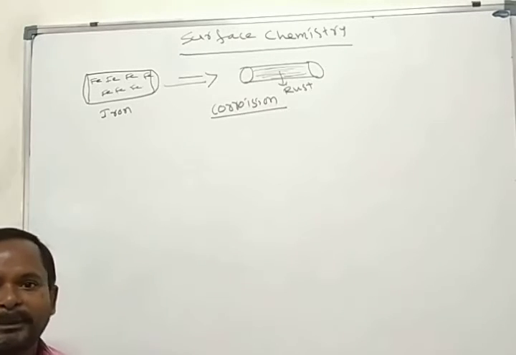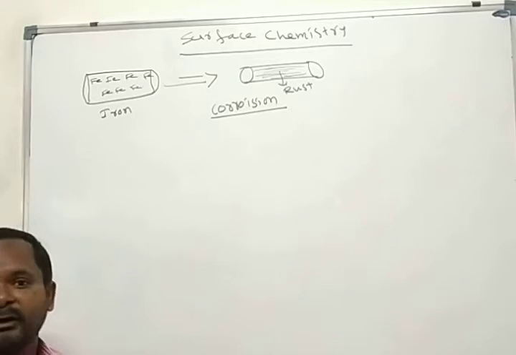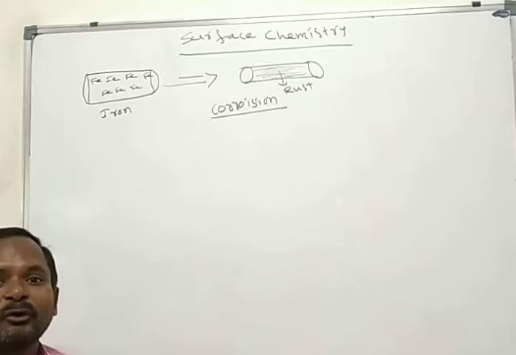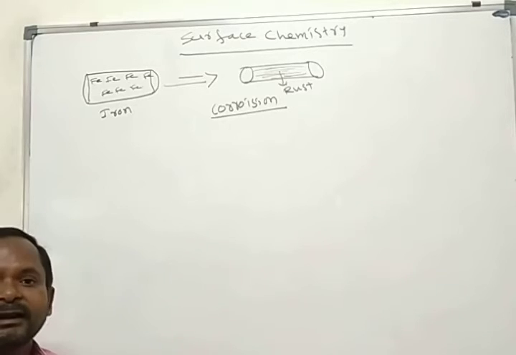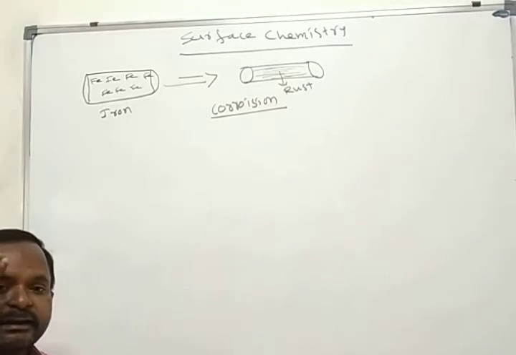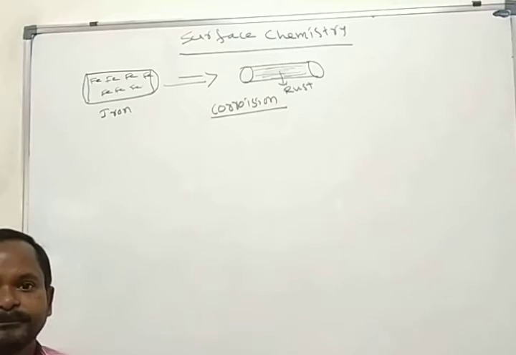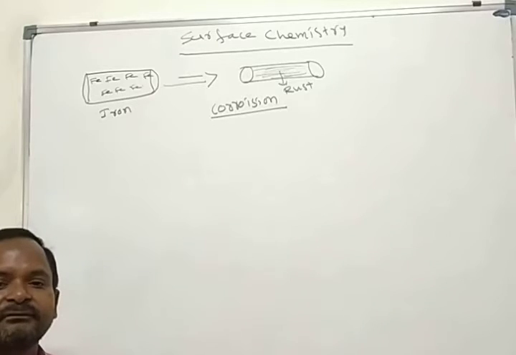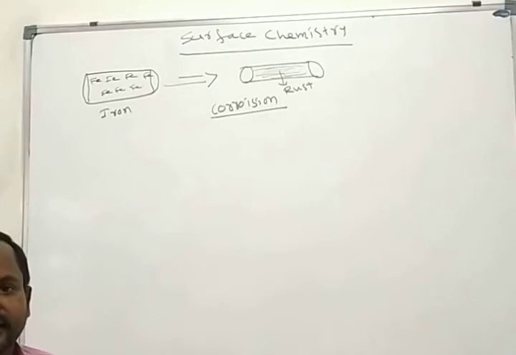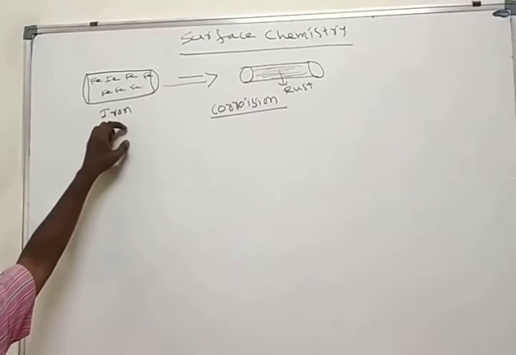Same as when you cut an apple. When you cut the apple, what happens? It becomes brown in color. Why? The apple contains a large amount of ferrous. When it is cut, it is exposed to atmospheric conditions, undergoes oxidation and converts into ferric. That is also a phenomenon of iron easily reacting with oxygen, one of the best live examples for that.